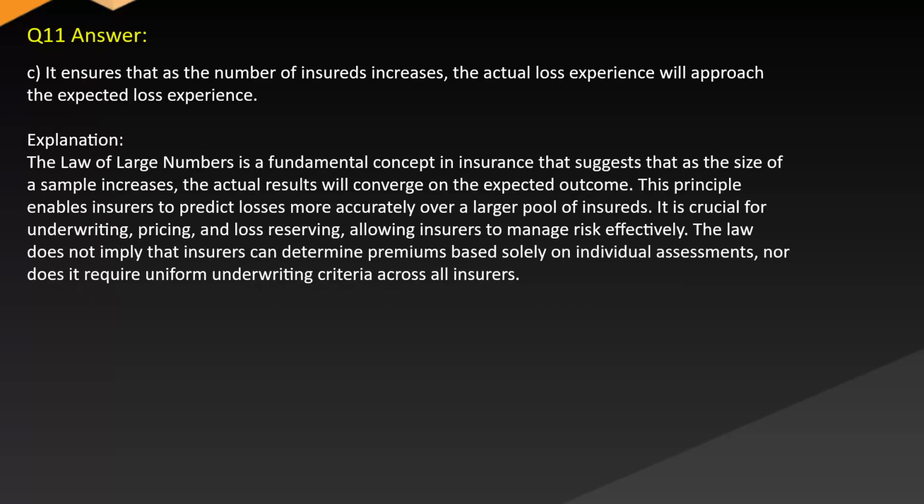Answer: C. It ensures that as the number of insureds increases, the actual loss experience will approach the expected loss experience. Explanation: the law of large numbers is a fundamental concept in insurance that suggests that as the size of a sample increases, the actual results will converge on the expected outcome. This principle enables insurers to predict losses more accurately over a larger pool of insureds. It is crucial for underwriting, pricing, and loss reserving, allowing insurers to manage risk effectively. The law does not imply that insurers can determine premiums based solely on individual assessments, nor does it require uniform underwriting criteria across all insurers.